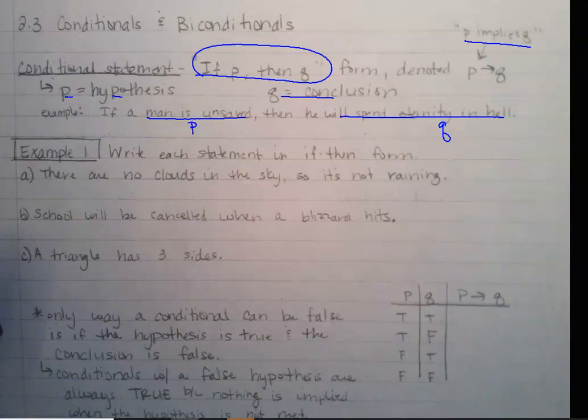So it really is as simple as saying if there are no clouds in the sky, then it's not raining.